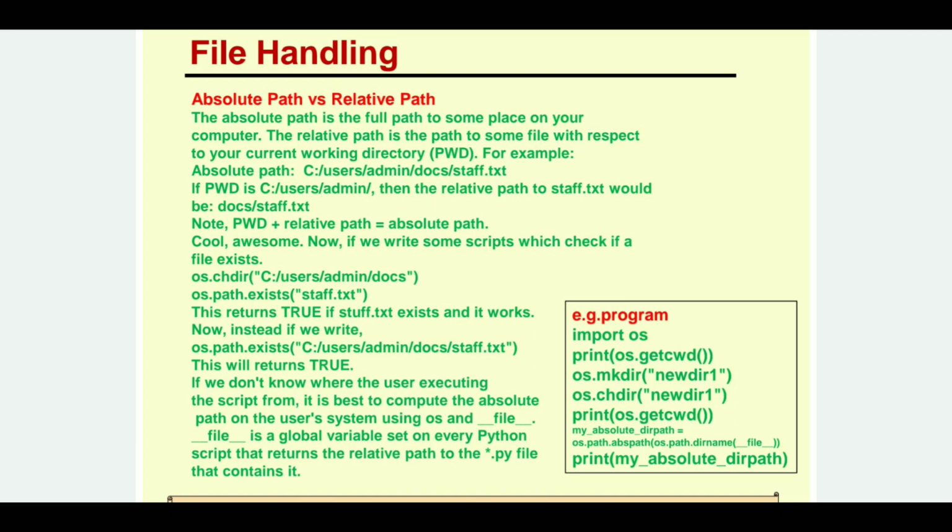If you don't know where the user is executing the script from, it is best to compute the absolute path on the user system using the OS module and __file__. This is a global variable set on every Python script that returns the relative path to the .py file that contains it.